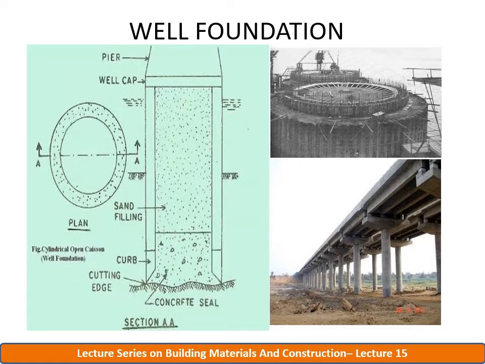The term caisson is derived from the French word meaning a chest or a box. Caisson has come to mean a box-like structure, round or rectangular, which is sunk from the surface of either land or water to a desired depth. The caissons are of three types: box caisson, open caisson, and pneumatic caisson.